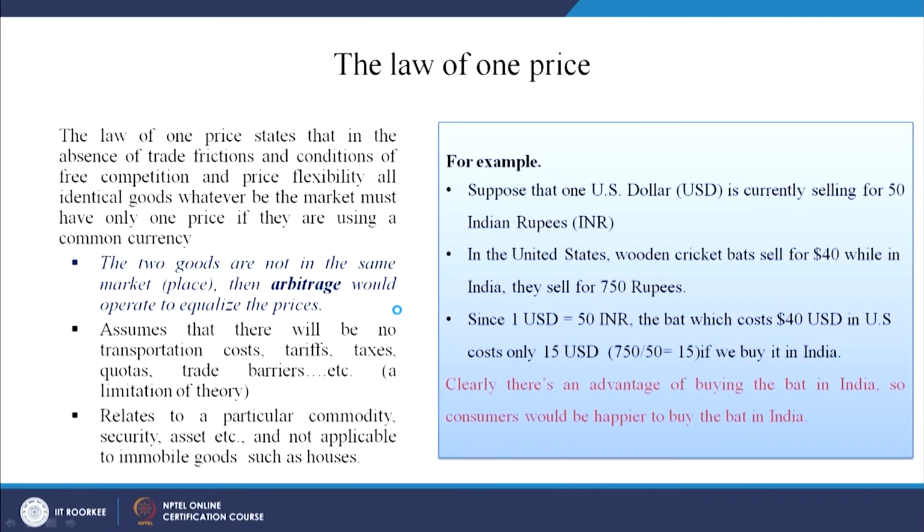So, let us see this. What is this law of one price? The law of one price states that in an efficient market, in the absence of trade frictions, that means there is no trade friction, and under conditions of free competition and price flexibility, all identical goods, whatever the market, must have only one price if they are using a common currency.